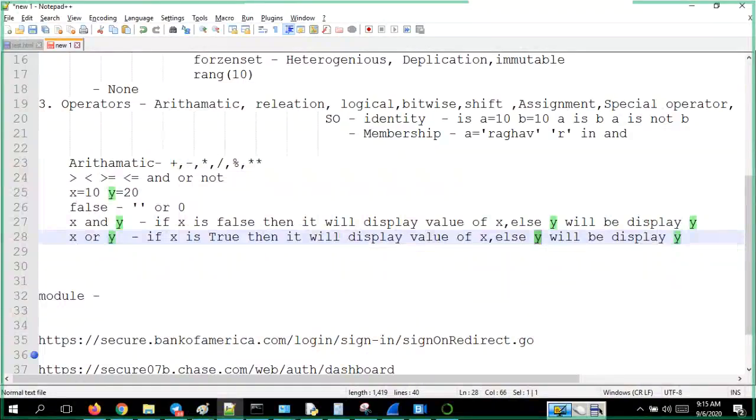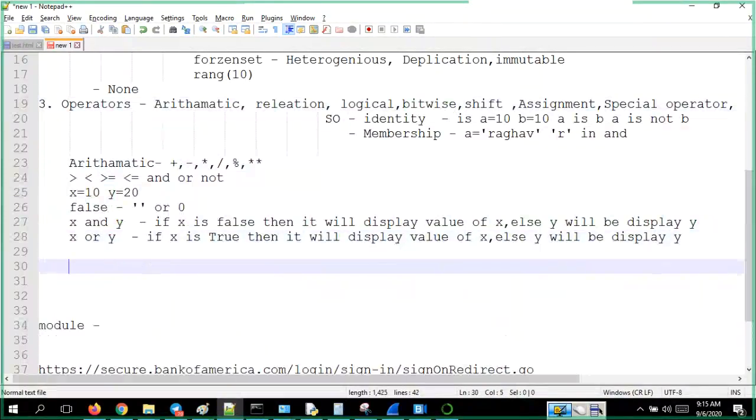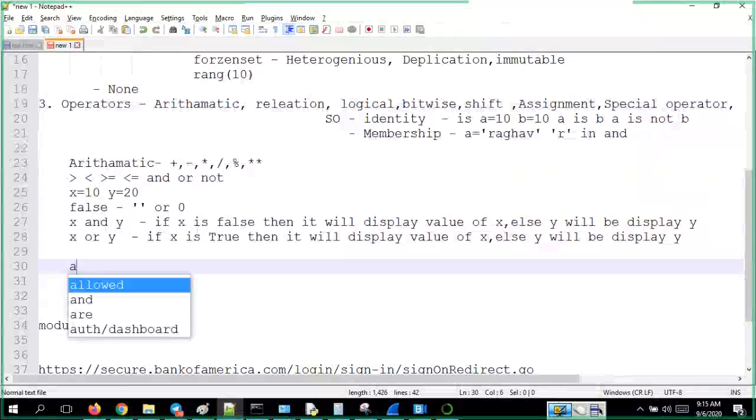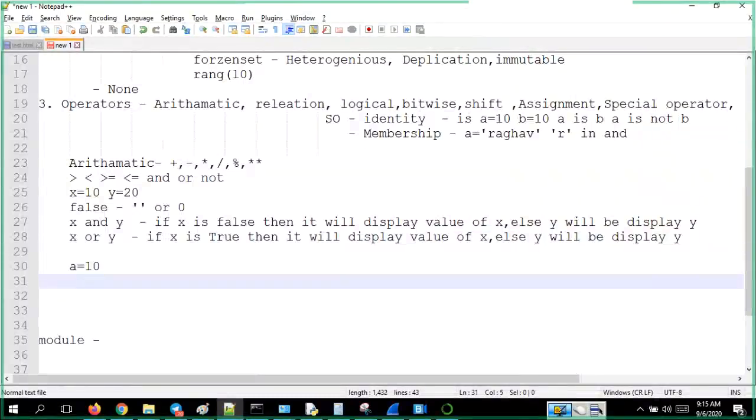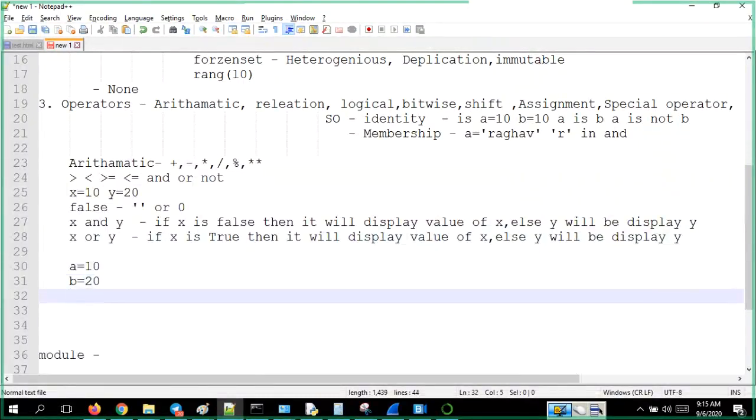Then bitwise operators. Say for example, A is equal to 10 you give, B is equal to 20 you give. Converting A into binary internally will give you actually 0b, meaning a binary value. So the last bit will be 0, the second bit will be 1, because it will be 2.